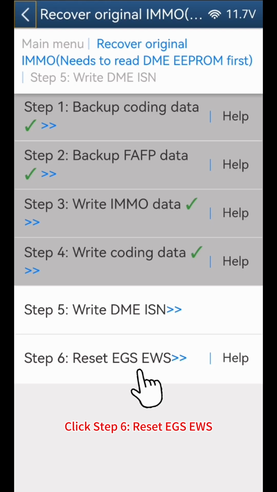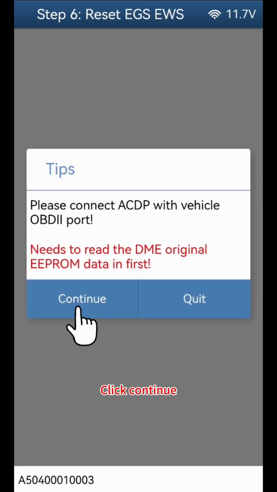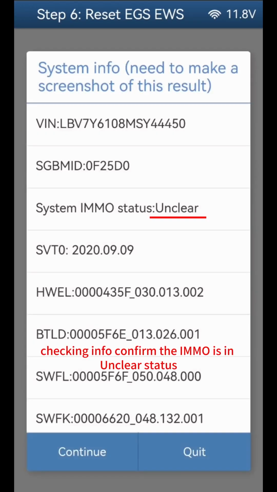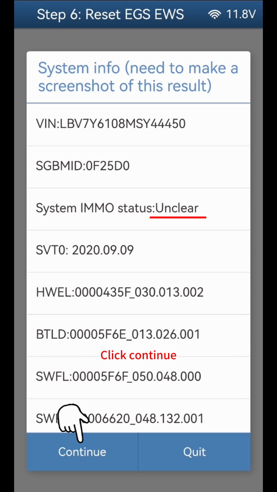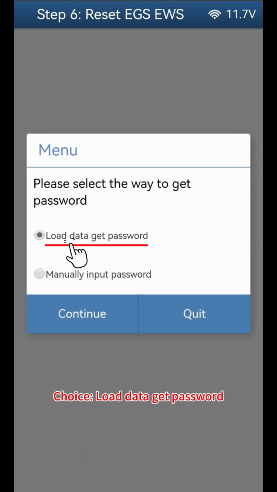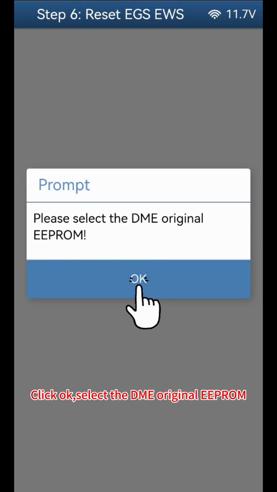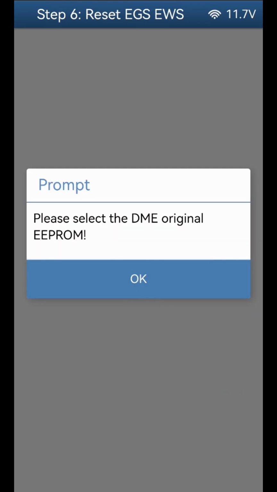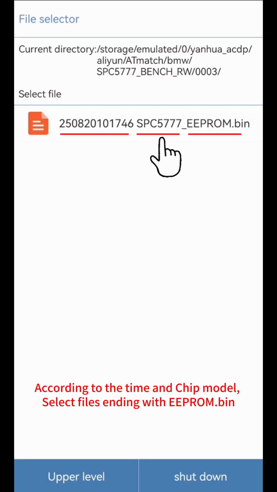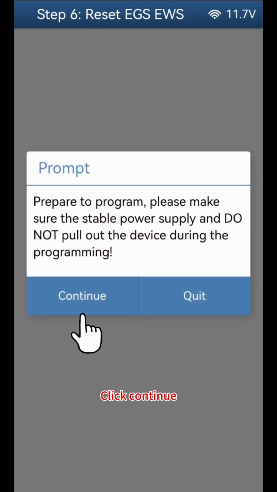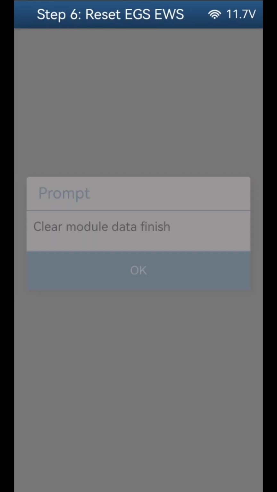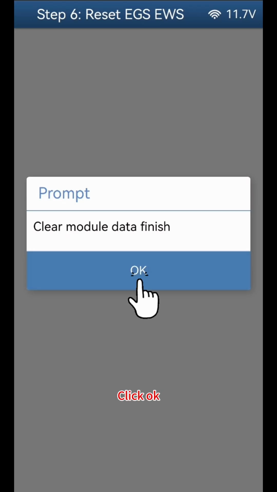Click Step 6, Reset EGS EWS. Click Continue. Checking info, confirm the IMMO is in unclear status. Click Continue. Choice, Load Data Get Password. Click Continue. Click OK, select the DME original EEPROM. According to the time and chip model, select files ending with EEPROM, bin. Click Continue. Clear module data finish. Click OK.